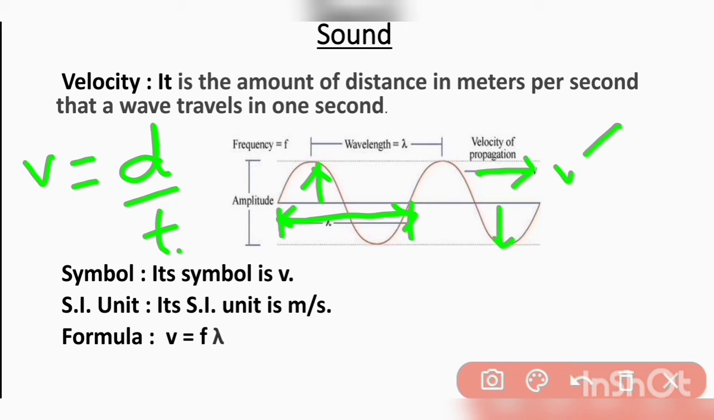So the distance covered by the wave in 1 second is its wave velocity. Its symbol is V. SI unit is meter per second because distance is in meters and time is measured in seconds. So velocity is meter per second and its formula is V equals frequency into wavelength, which we use in numericals.